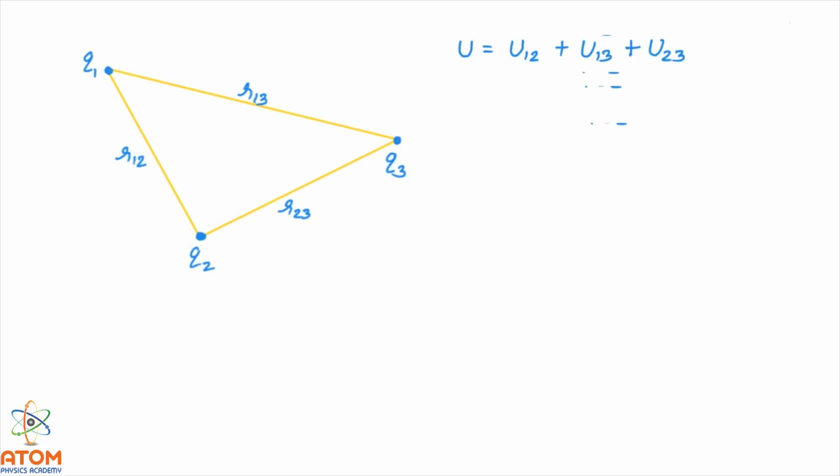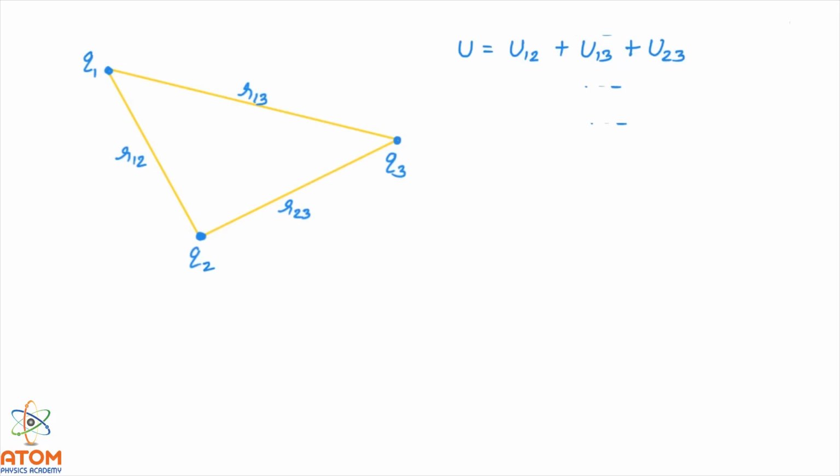Here we have to consider all the pairs possible. This is one pair, that is the pair of charges Q1 and Q2. This is another pair between charges Q1 and Q3, and this is the third pair between Q2 and Q3. So these are the potential energies of these pairs.